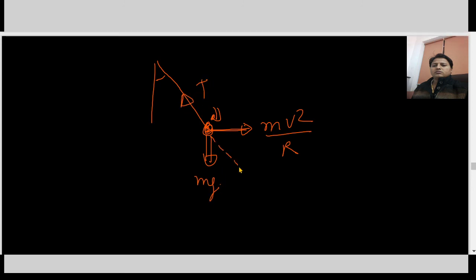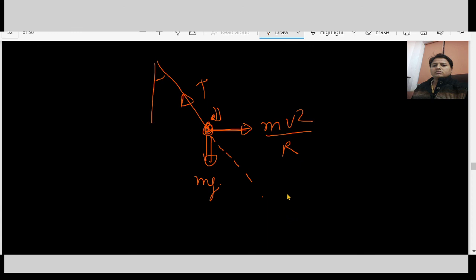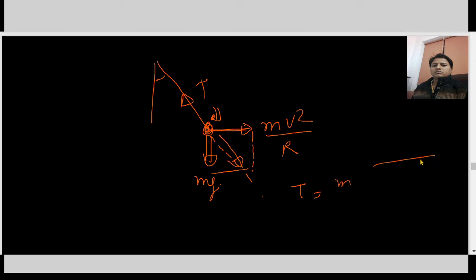So what is tension here? Tension is the resultant of these. So T' is m under root g square plus (v square by r) whole square.